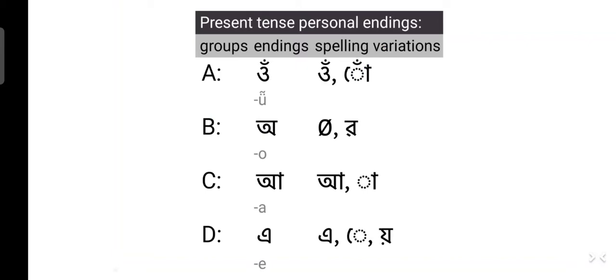The personal endings slightly differ in case of tenses. For present tense, these are the endings. Group A, u, Group B, a, Group C, a, Group D, a. So u is used for first person, a is used for second person informal, a is used for second person familiar, and a is used for second person honorific and third person. In SME's orthography, there are spelling variations, but in pronunciation and romanization, there are no differences.